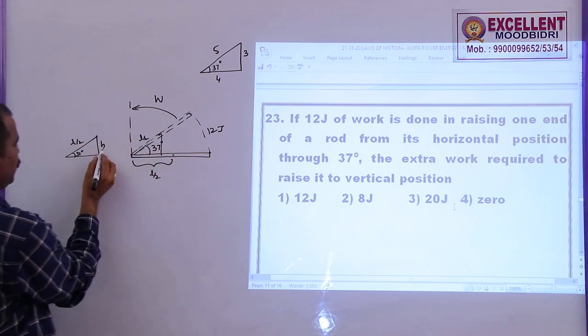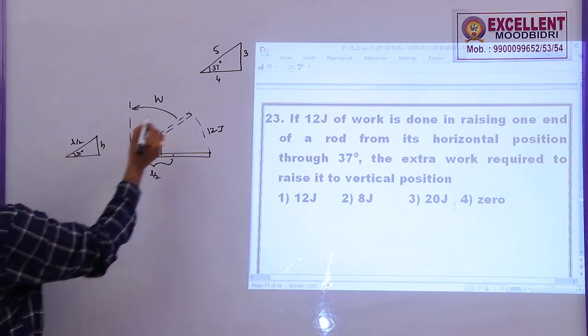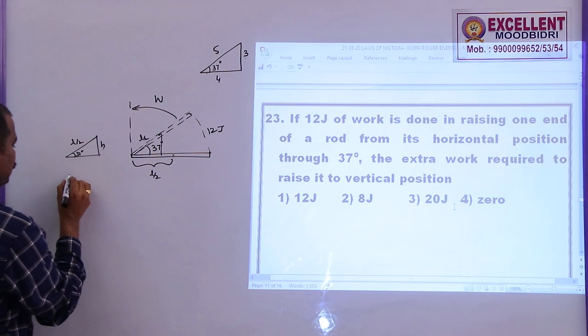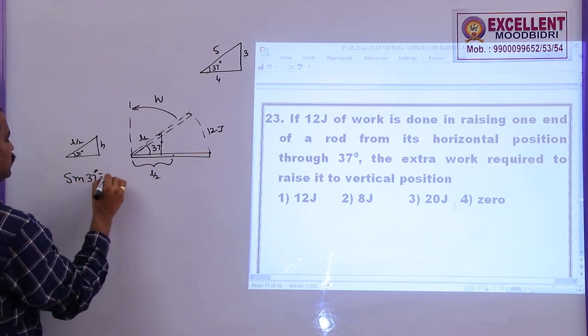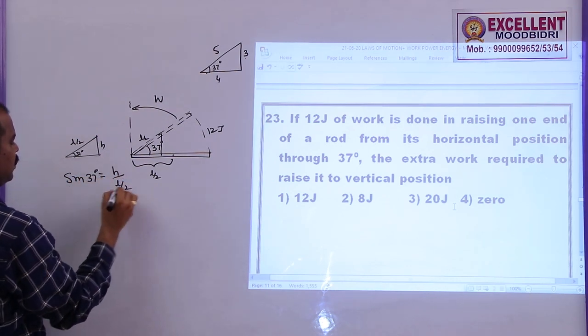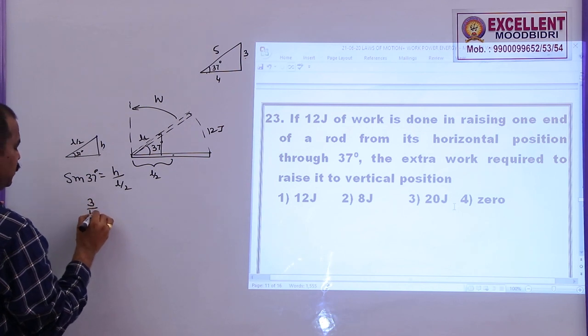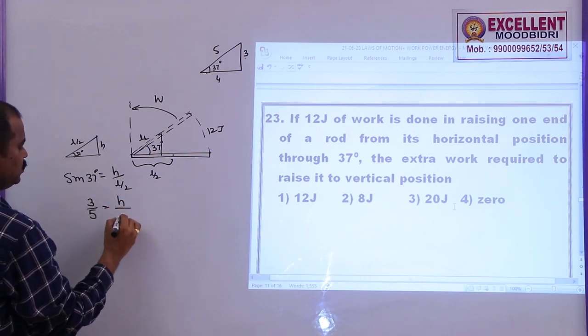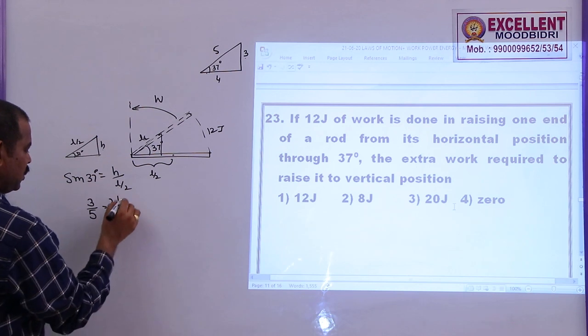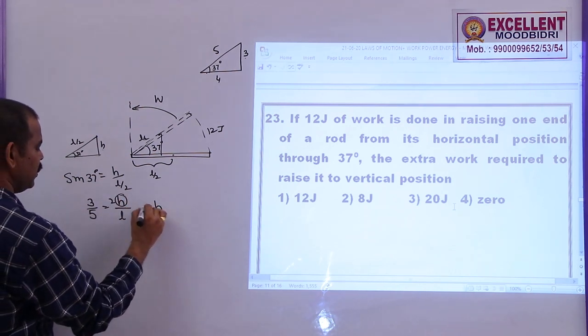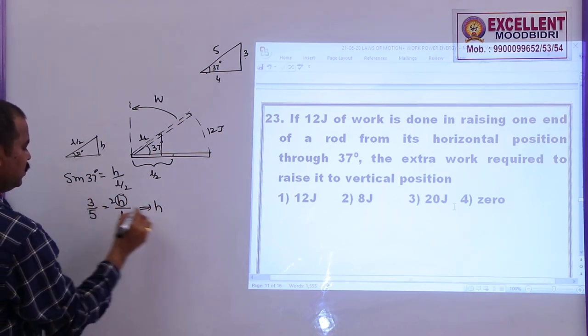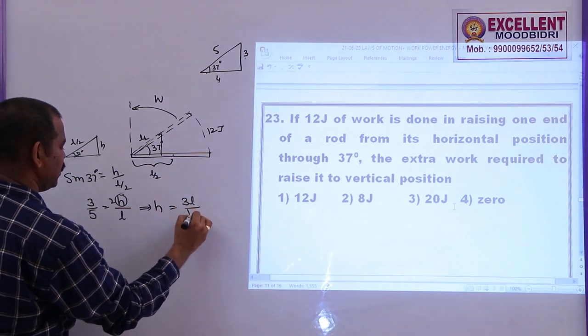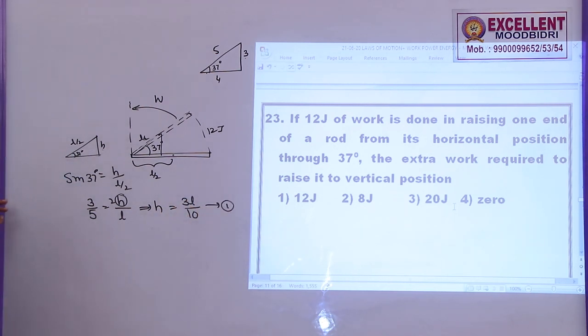Sine, you know this one, opposite side by adjacent side, sine 37 is 3 by 5. So, sine 37 is equal to h by L by 2, 3 by 5 is equal to h by L by 2. So, the height raised is given by h is equal to 3L by 10. So this is the height raised in this case.